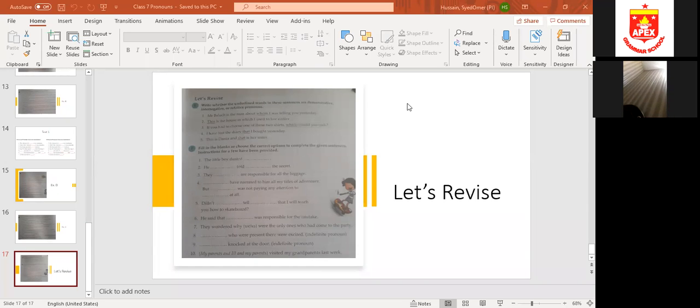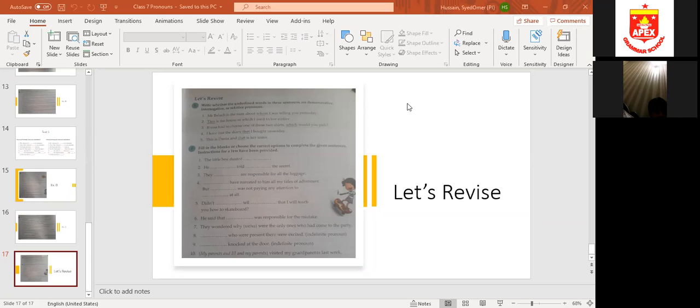Sometimes they are used to join the two clauses. For example, this is the purse which was lost yesterday. So which is the relative pronoun, and this is the purse, it was lost yesterday. It has joined the two clauses, the subordinate clause and the main clause.